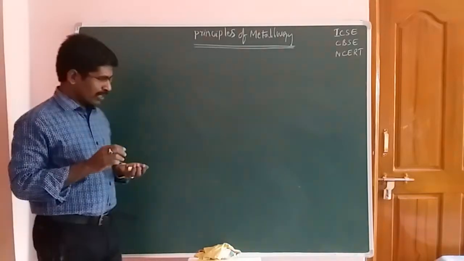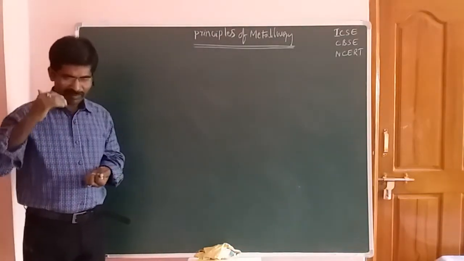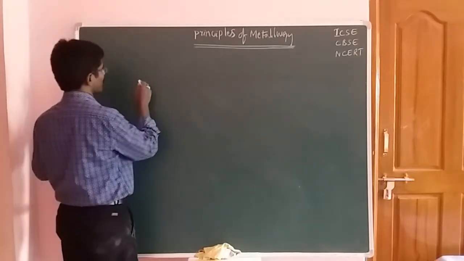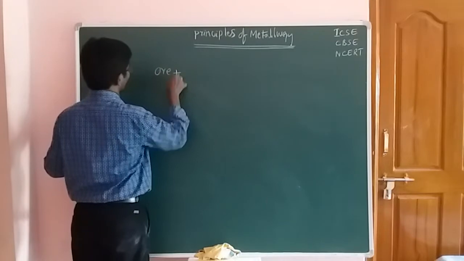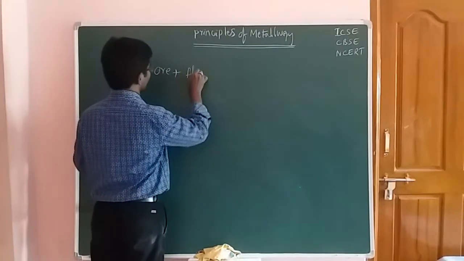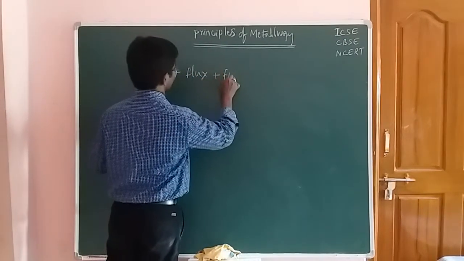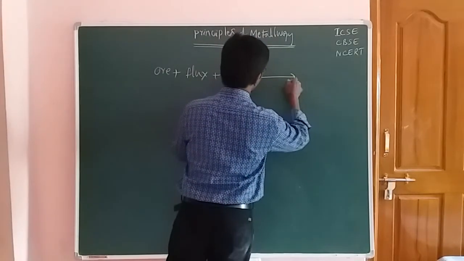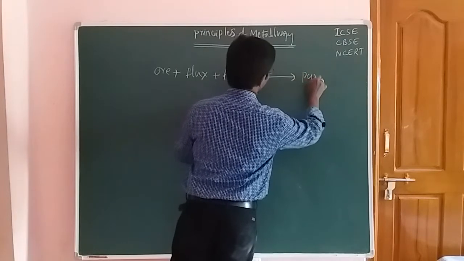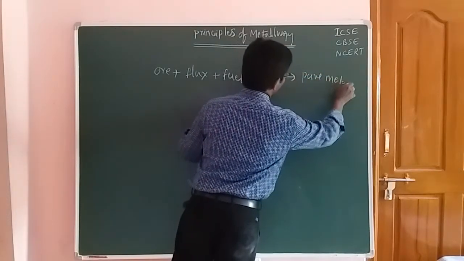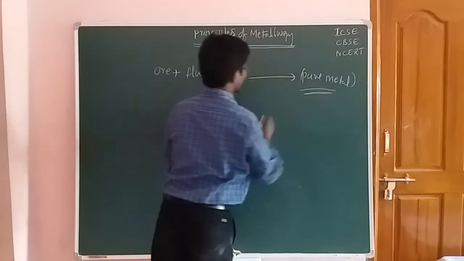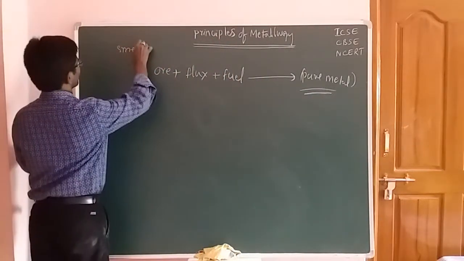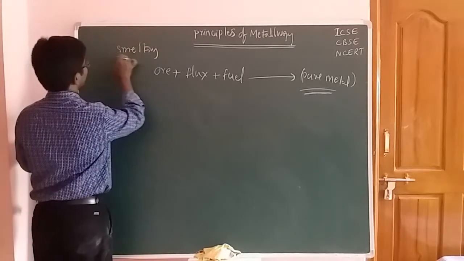Okay, students, during the smelting process you have to take the ore, and then you have to add the flux and the fuel. From this, the ore is converted into pure metal. So this is the important process: the smelting process.